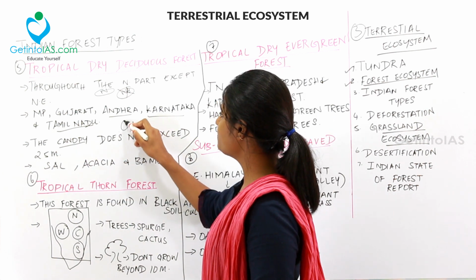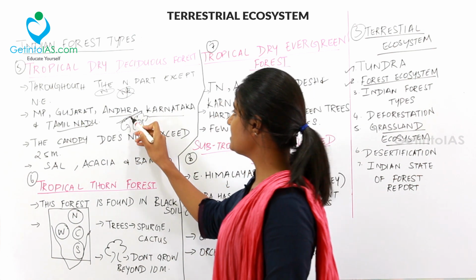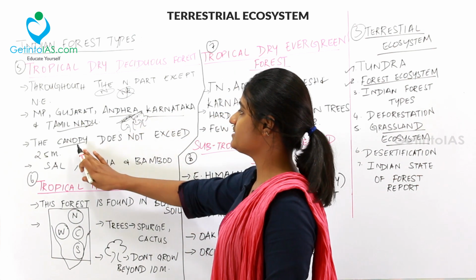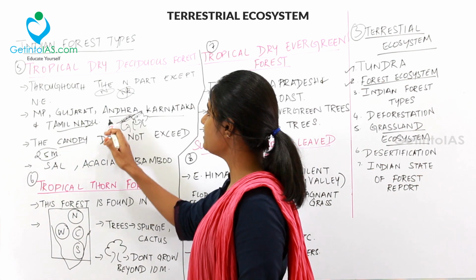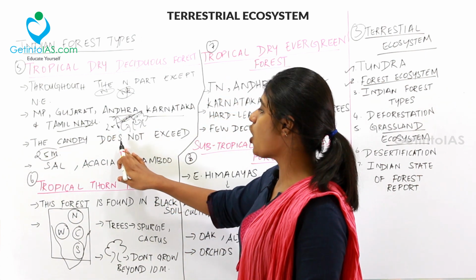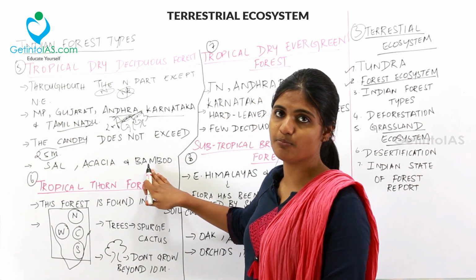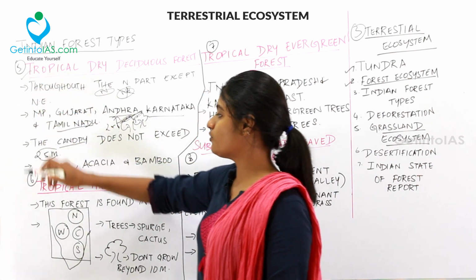And the canopy does not exceed 25 meters. The canopy is the tree top level. When you see from the top, you can see the tree line. This is called the canopy level, and it does not exceed 25 meters. The common trees found here are sal, acacia and bamboo. So we are done with the fifth type of forest.